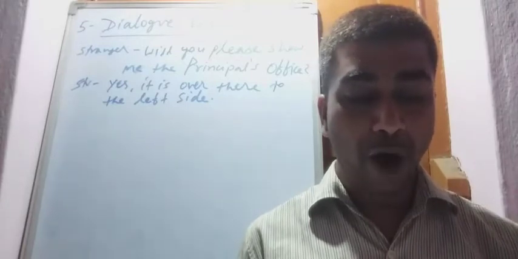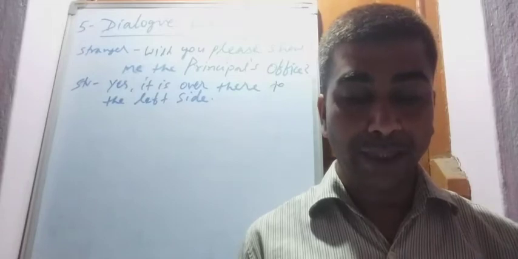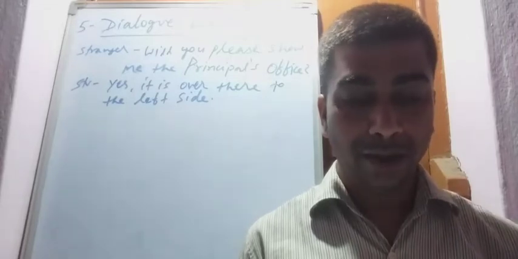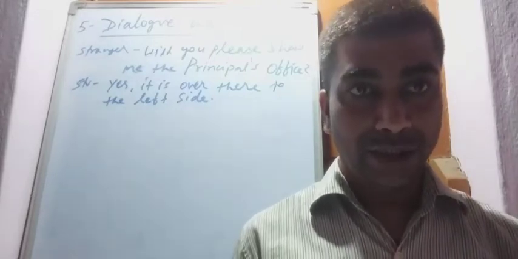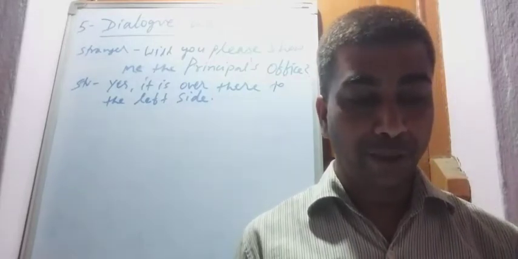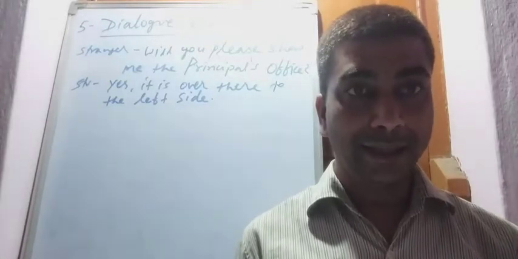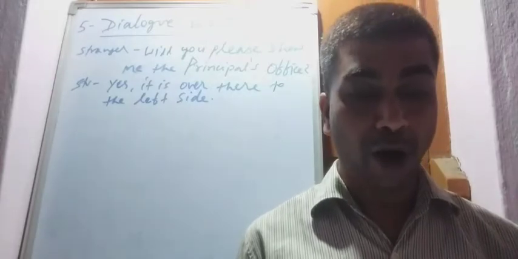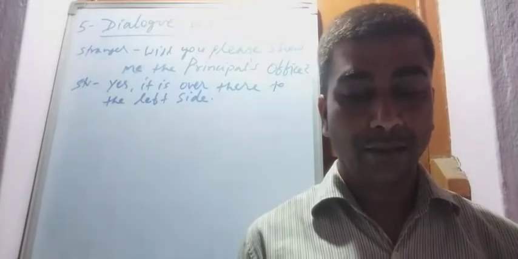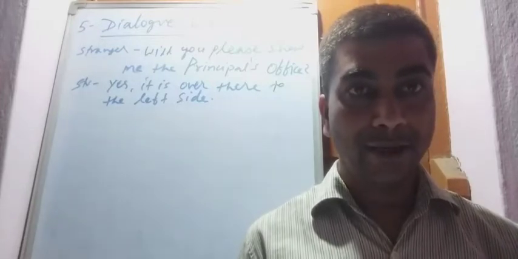He has a form in his hand, but that is the wrong fee concession form. The student tells him where the principal's office is, and also informs him where he can find the necessary form.